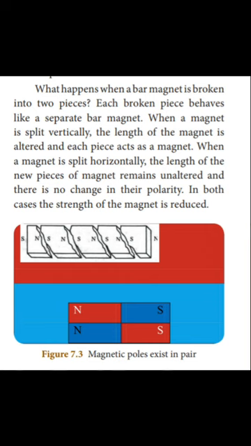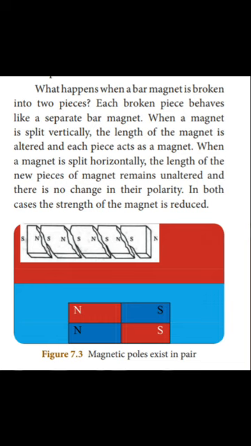When a magnet is split vertically, the length of the magnet is altered and each piece acts as a magnet. When a magnet is split horizontally, the length of the new pieces of magnet remains unaltered and there is no change in their polarity. In both cases, the strength of the magnet is reduced. So when we break the magnets, their strength will be reduced.